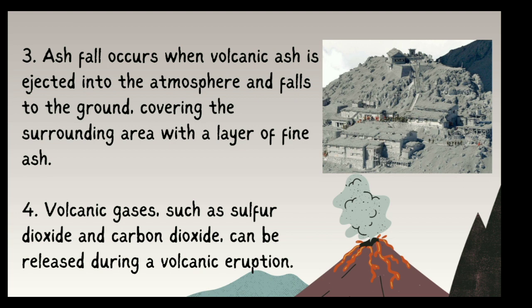Ash fall occurs when volcanic ash is ejected into the atmosphere and falls to the ground, covering the surroundings with a layer of fine ash. Volcanic gases such as sulfur, carbon dioxide, and many more can affect a human being through inhalation and also cause pulmonary diseases.